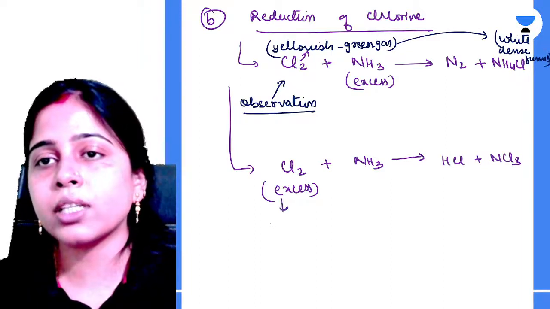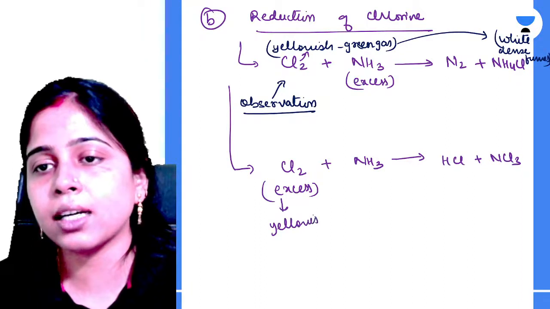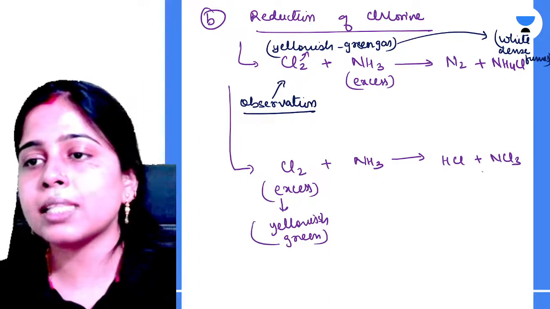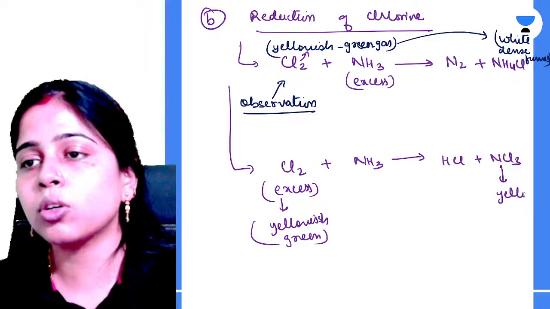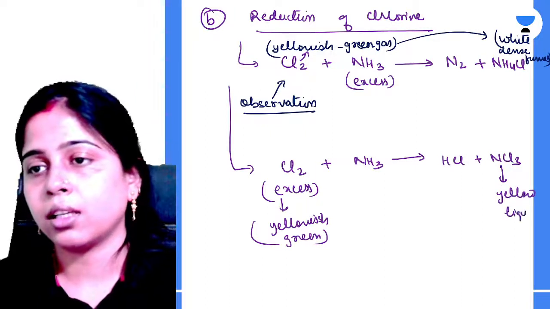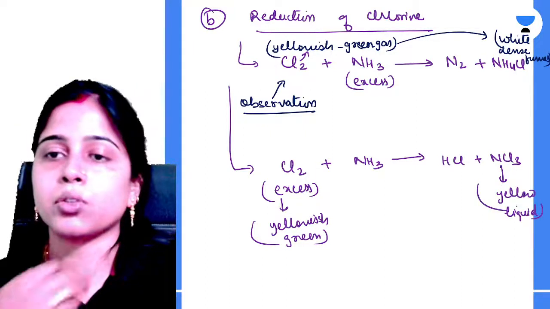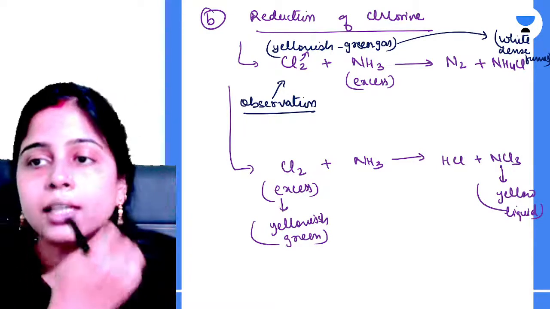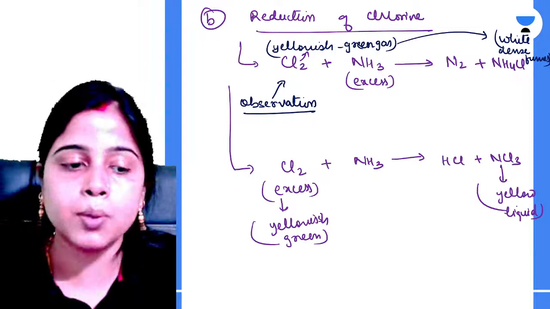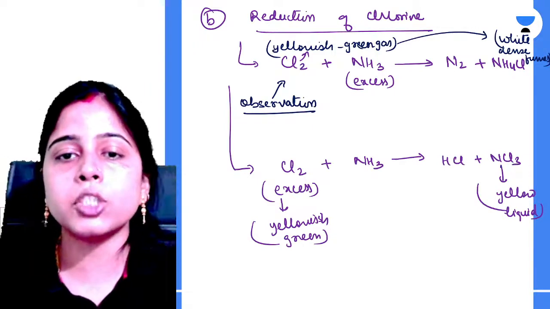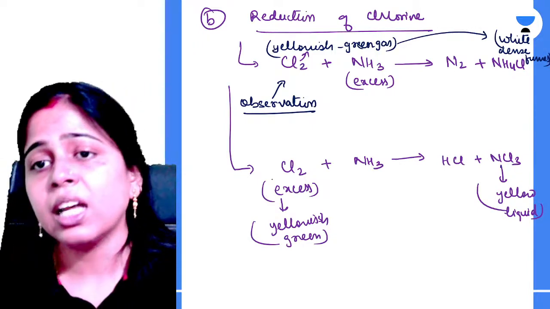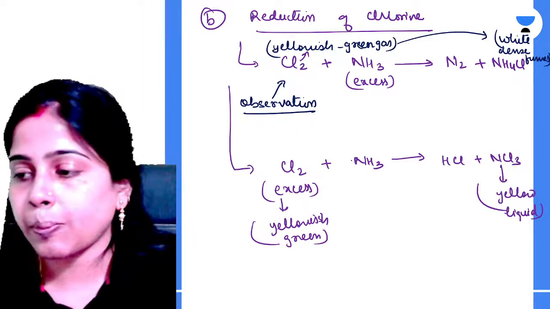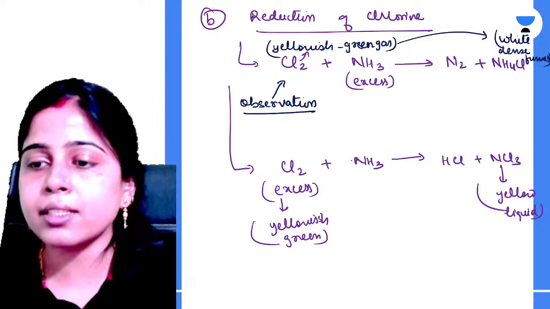Now again this was a yellowish green gas. ये कैसा था गैस? Yellowish green, है ना? और अब ये कैसा बन रहा है? यहाँ पर प्रोड्यूस हो रहा है येलो लिक्विड. ठीक है, yellow liquid is produced. So the yellowish green color of the gas will disappear and a yellow liquid is formed which is explosive in nature. This is the observation you will have for this particular reaction. Clear all of you? Yes or no? Tell me fast. Is it clear?